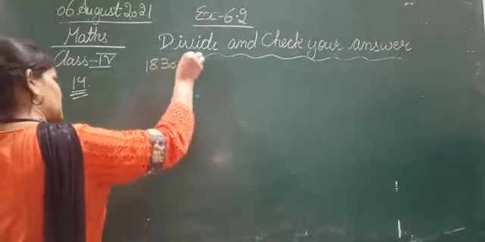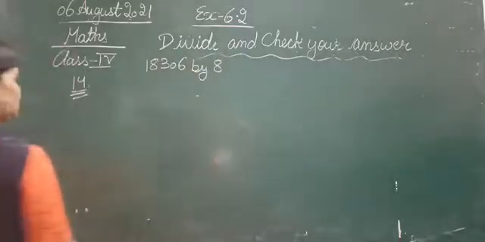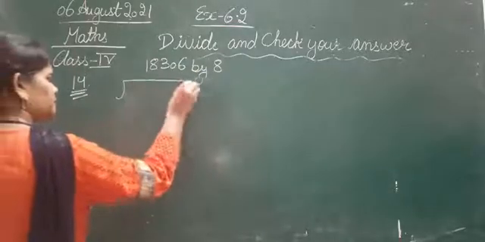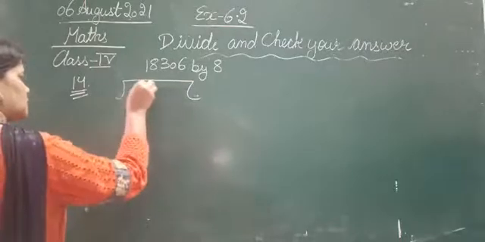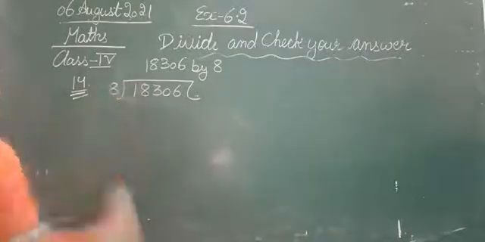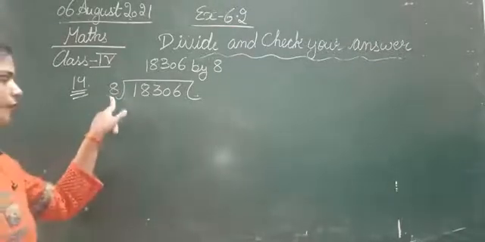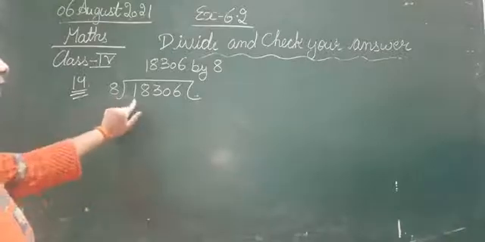18,306 by 8. Let's divide. 18,306 divided by 8. Here we are having 8, here we are having the 1.